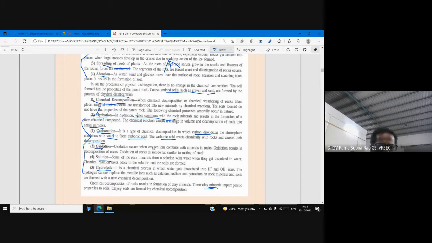Next, oxidation. In oxidation, when oxygen ions combine with the minerals in rocks, oxidation results in decomposition of rocks. A typical example for oxidation is rusting of steel. So these are all the main chemical processes involved in decomposition of rocks, ultimately leading to formation of soils. Thank you.